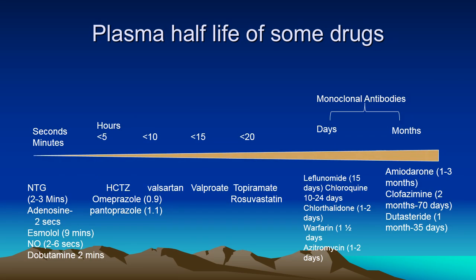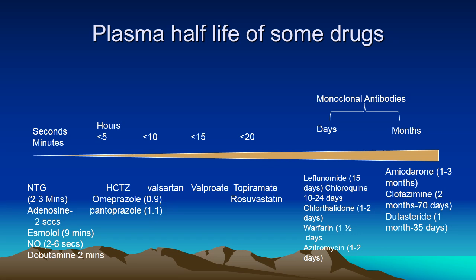Now half-life varies from drug to drug. It may be few seconds, adenosine, to few minutes, nitroglycerin and dobutamine, or it can be few hours, maybe less than 5 hours.